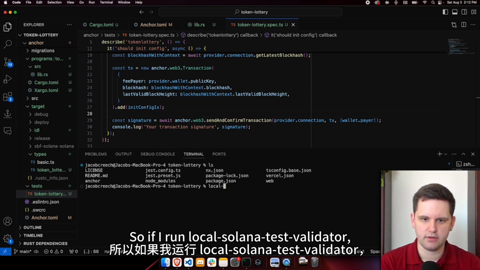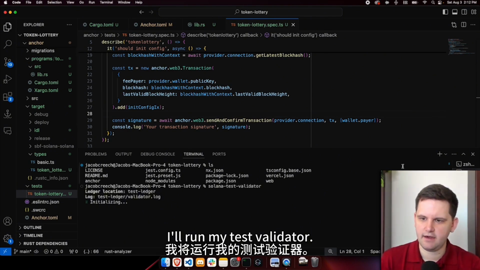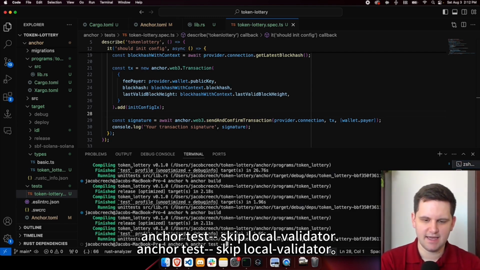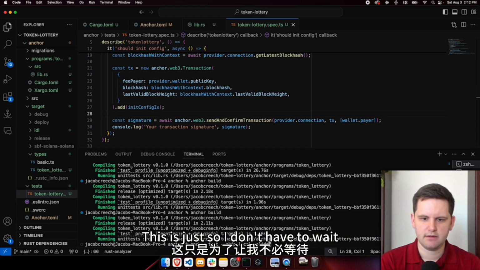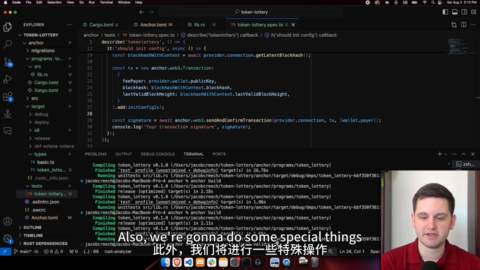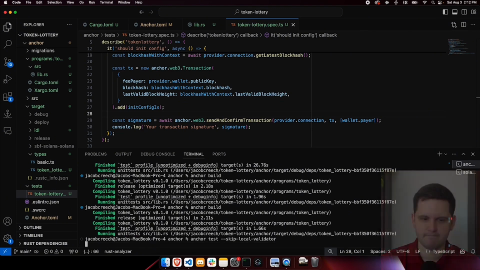If I run solana-test-validator, it'll run my test validator. And then here, I'm going to do anchor test --skip-local-validator. This is just so I don't have to wait for the startup every single time. Also, we're going to do some special things with the local validator. This will make it nicer. So let's run it.